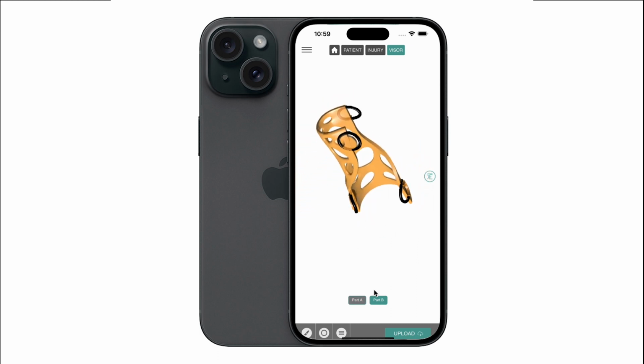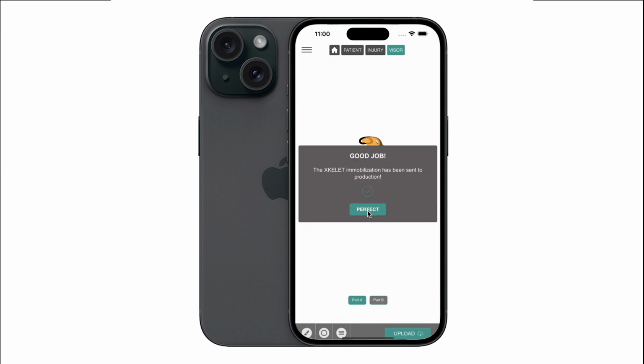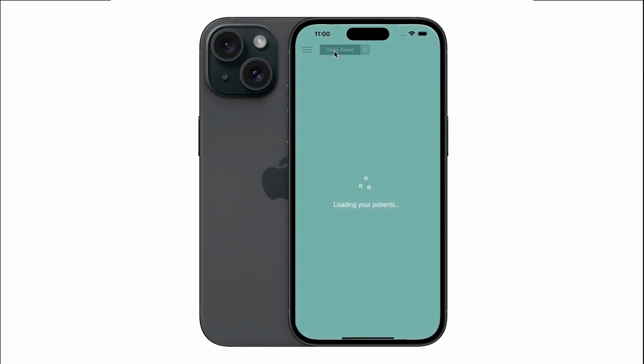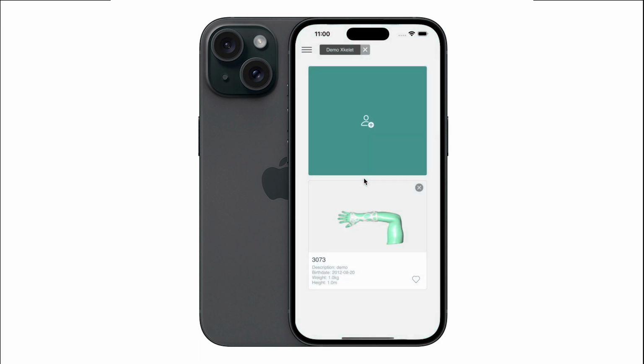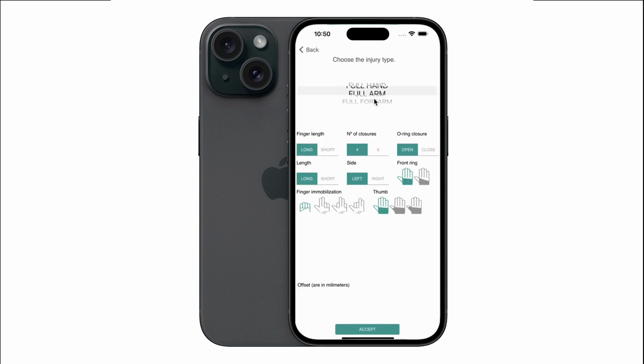If everything is correct, you will press the Upload button, which will upload the file to the cloud, and will allow us to access the immobilization generated through the panel. In the Patient section, you will see the patient immobilization generated. Next, you will create a freeze with the Scan tool.